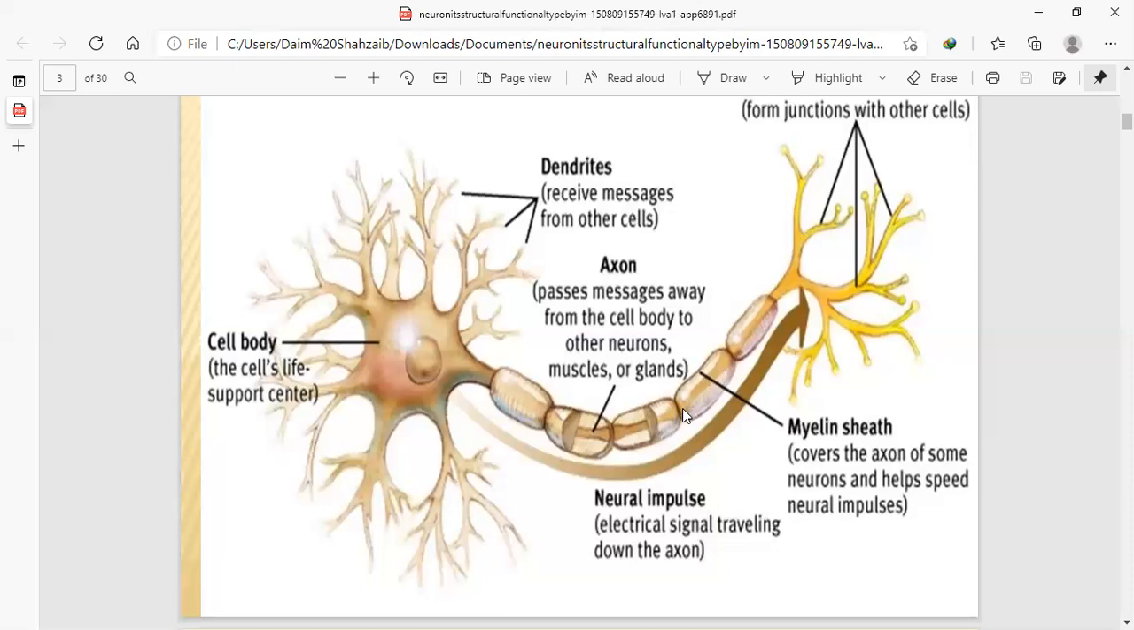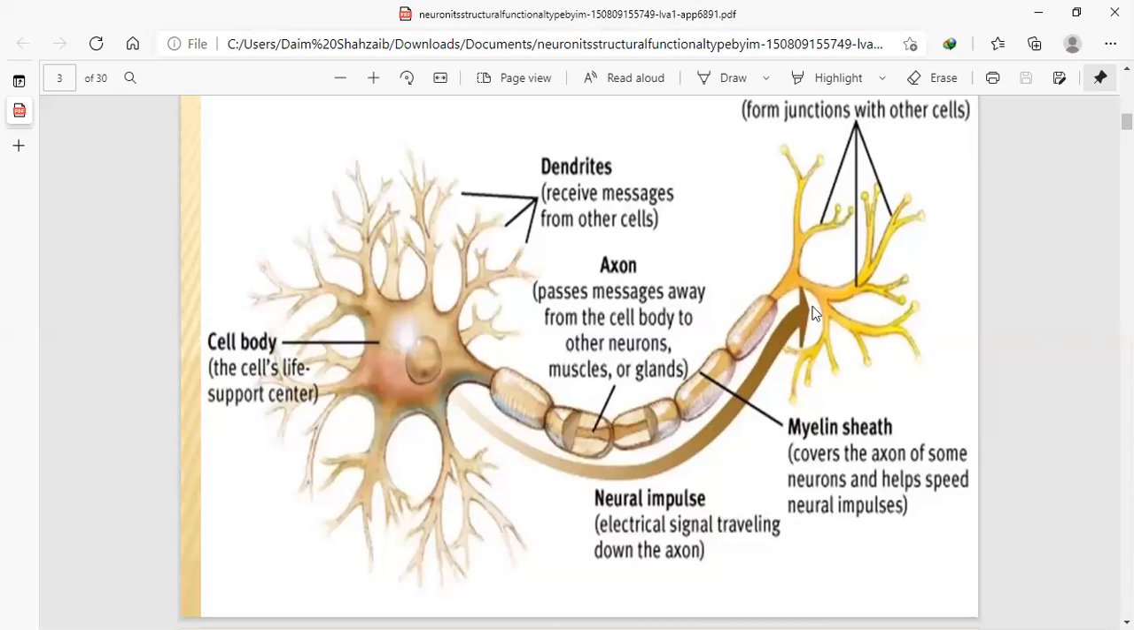These oval shaped bodies present on the axon are covered with a sheath called the myelin sheath. They are protected with the sheath, and this sheath covers the axon of some neurons, and they also help in speeding up the neural impulse. Every axon contains these myelin sheaths.